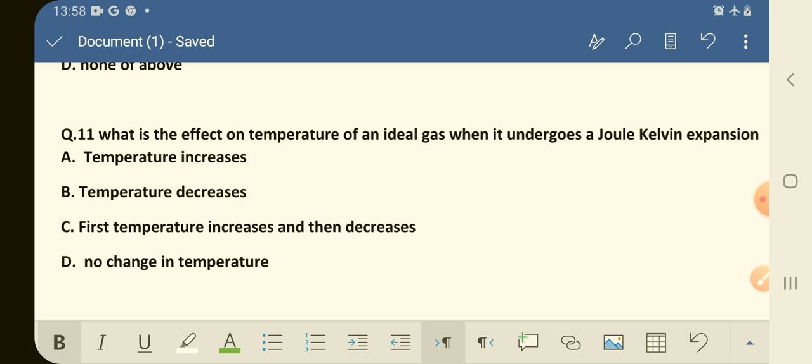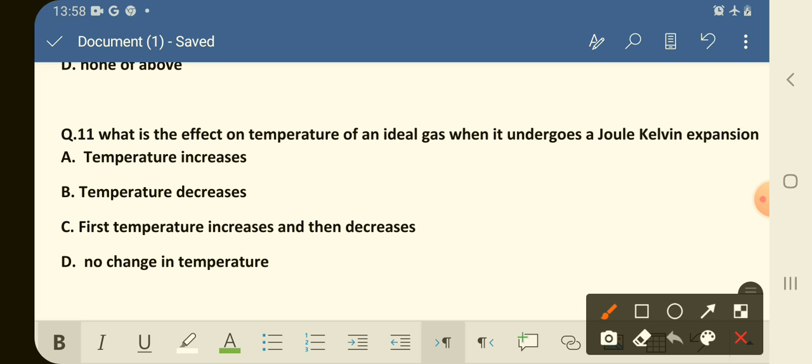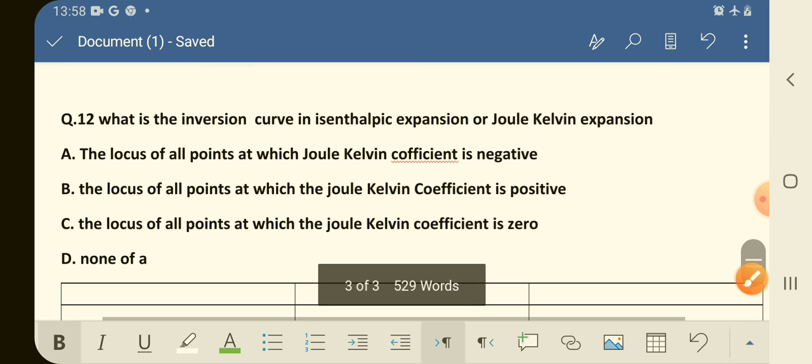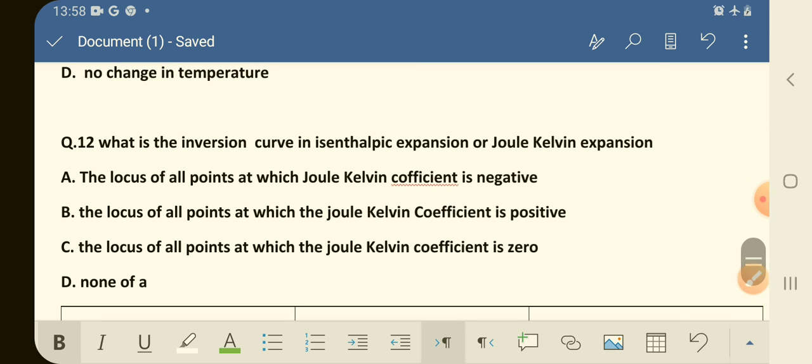Option A is temperature increases. Option B is temperature decreases. Option C is first temperature increases and then decreases. And option D is no change in temperature. Which is the correct option here? Option D, that is no change in temperature. Next question. Now the question number 12 is,